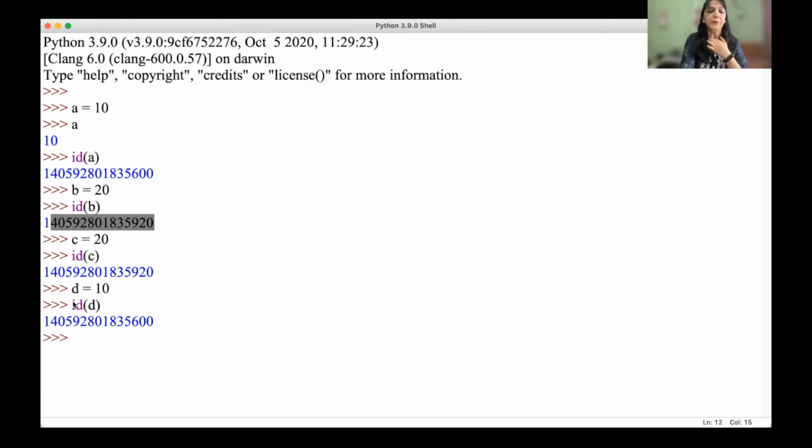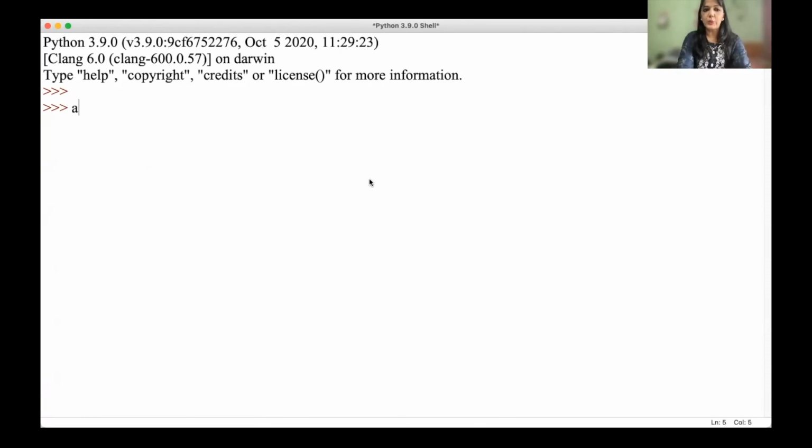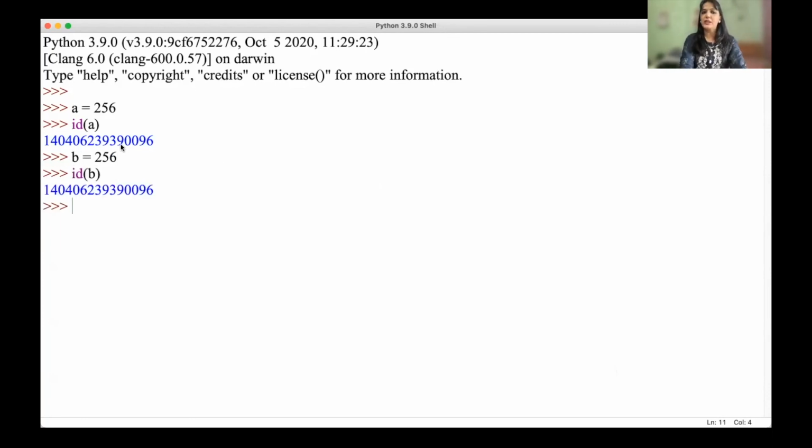For example, if I say a is equal to 256, the id of a is this. b is equal to 256, and the id of b is, can you see, the same, right?